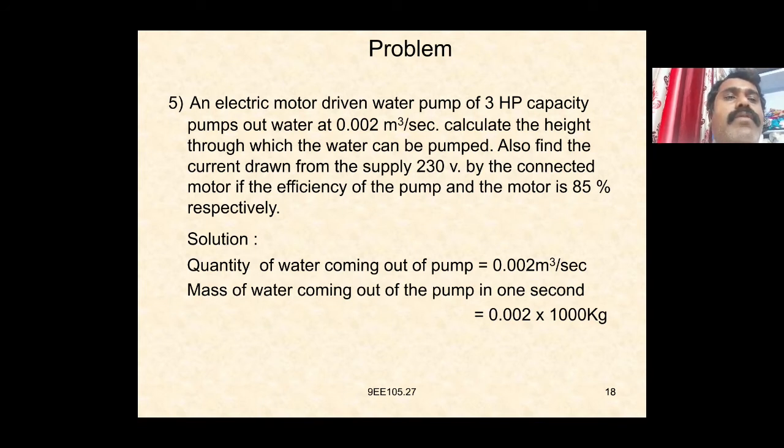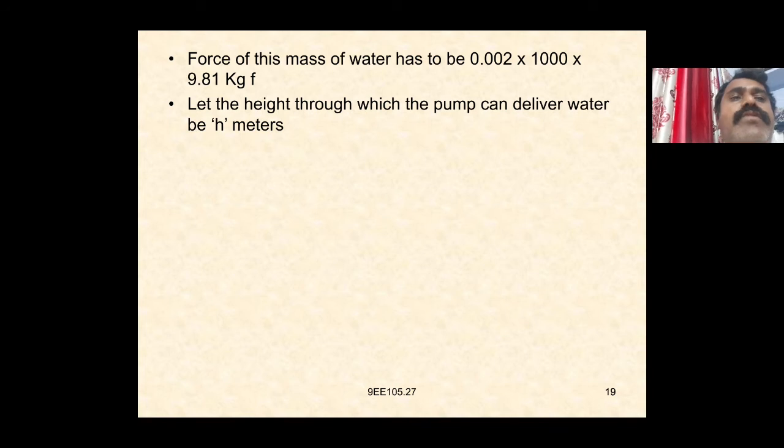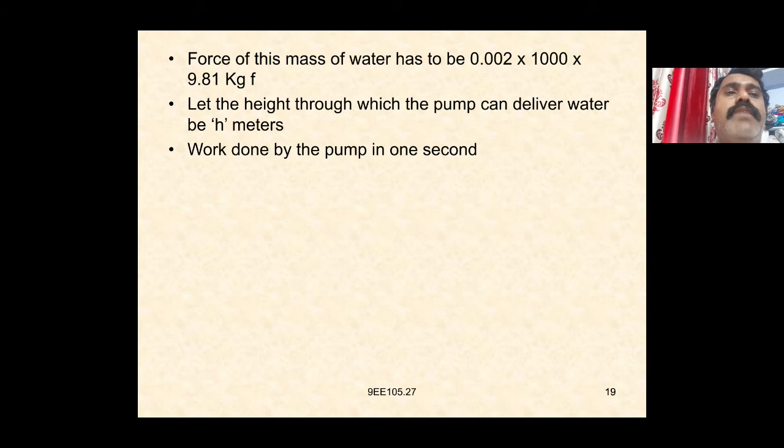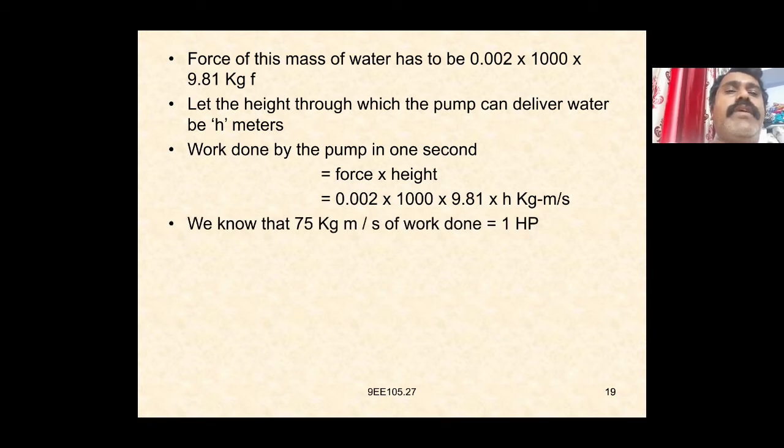The mass of the water coming out of the pump in 1 second is equal to 0.02 into 1000 kg. The force of this mass of water is 0.02 into 1000 into 9.81 kg here. Let the height through which the pump can deliver water be h meters. The work done by the pump in 1 second is equal to force into height, that is 0.02 into 1000 into 9.81 into h kg meter per second. We know that 75 kg meter per second of work done is equal to 1 HP.